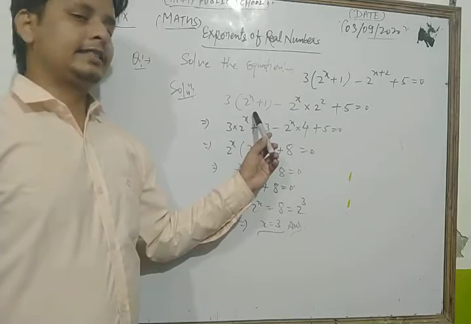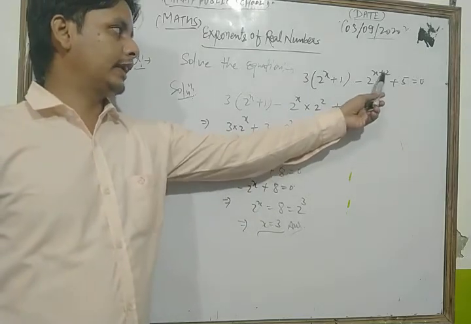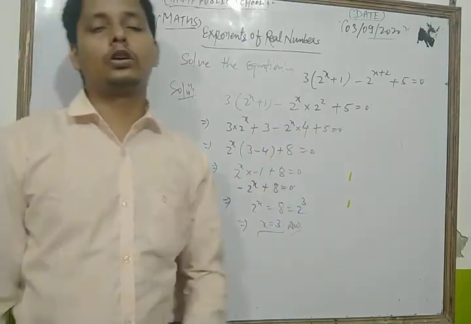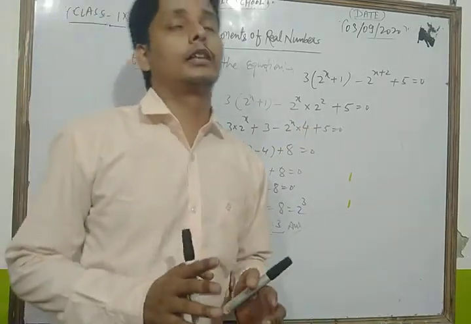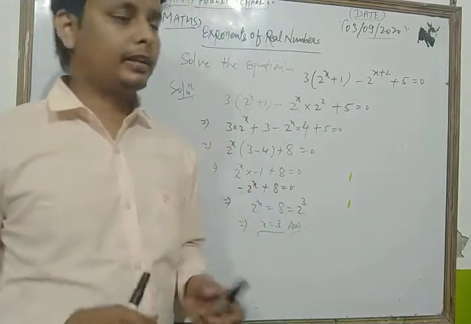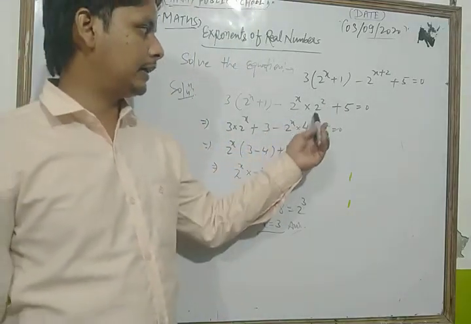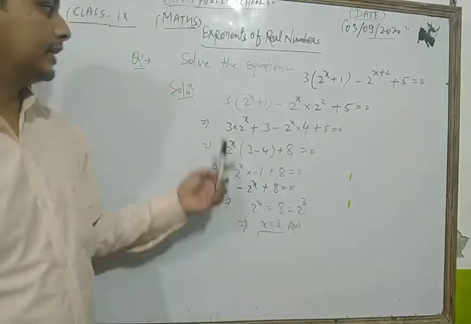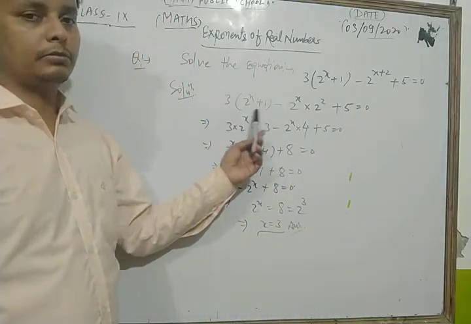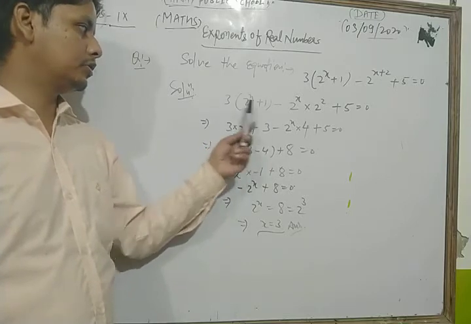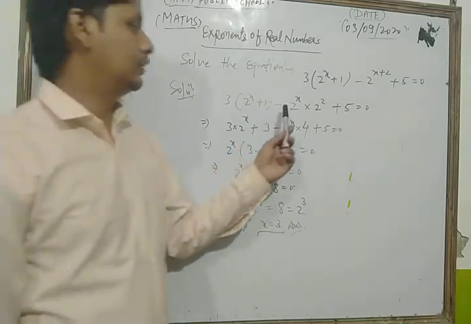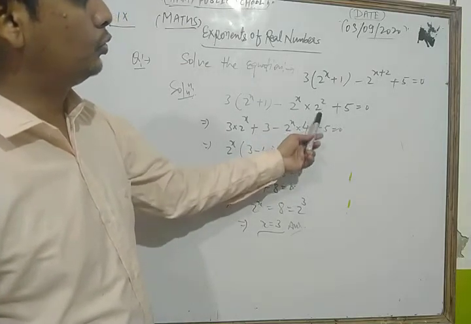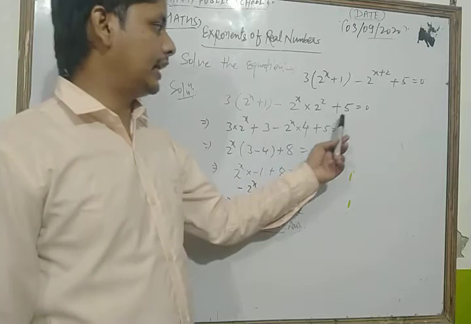we write this part as it is, and we can write 2 to the power x plus 2 as 2 to the power x into 2 to the power 2, because you know that if the bases are the same, then the powers are added. So we are applying the laws of exponents, and we write 5 as it is. After that, we multiply 3 in both the terms, so we get 3 into 2 to the power x plus 3, and here we have 2 to the power x into 2 to the 4. And we write 5 as it is.